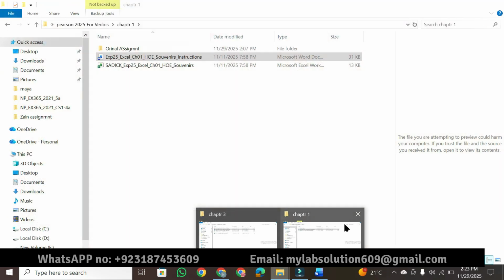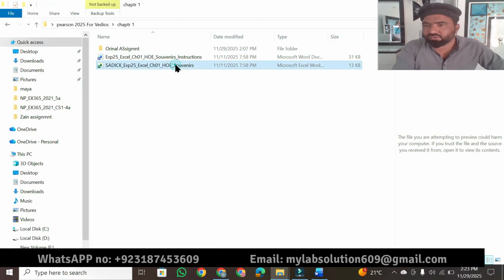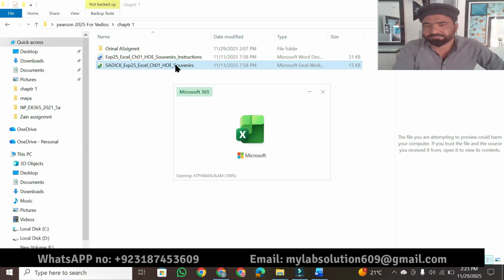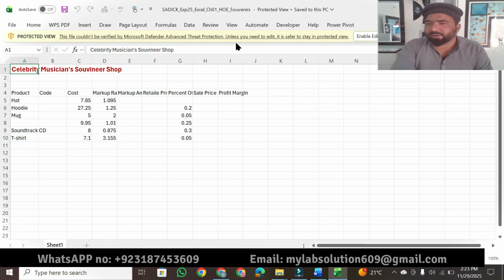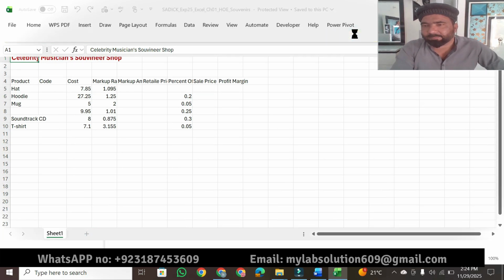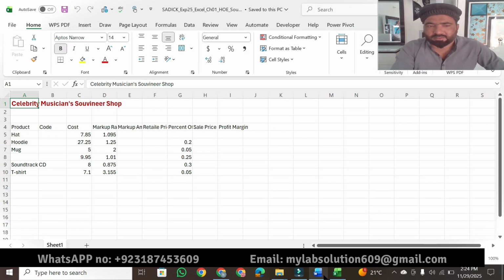Then here is our solution file. I'm opening our solution file. It is opening. Okay, here is our solution file. Then we can fill this solution file step by step.